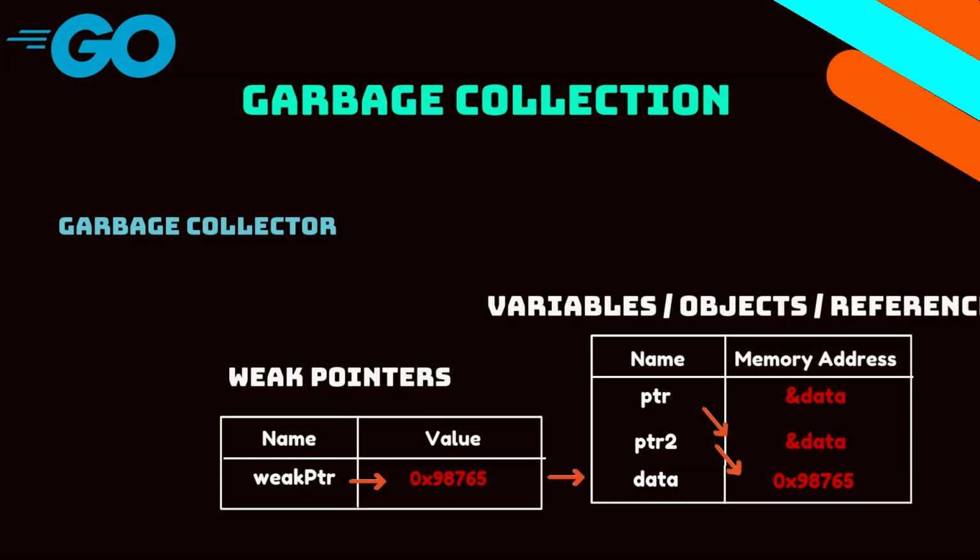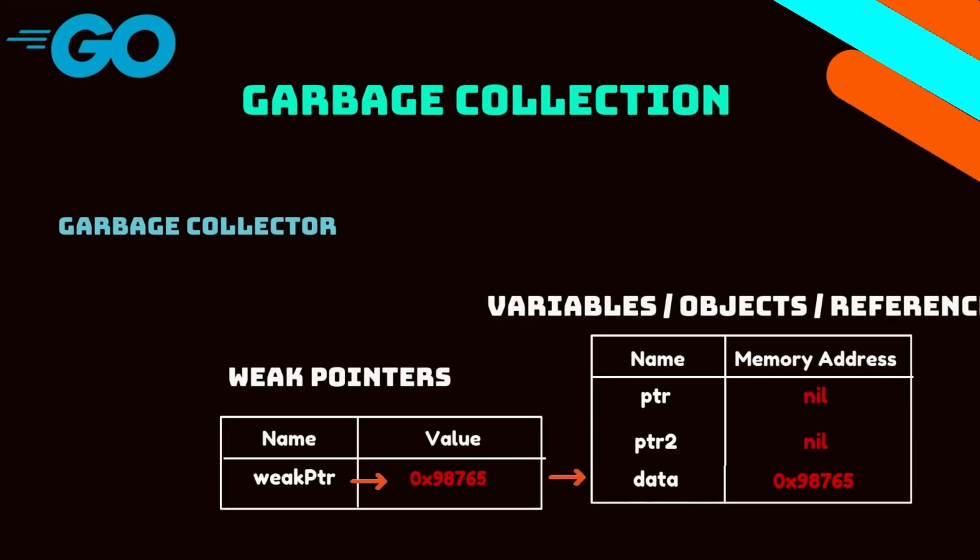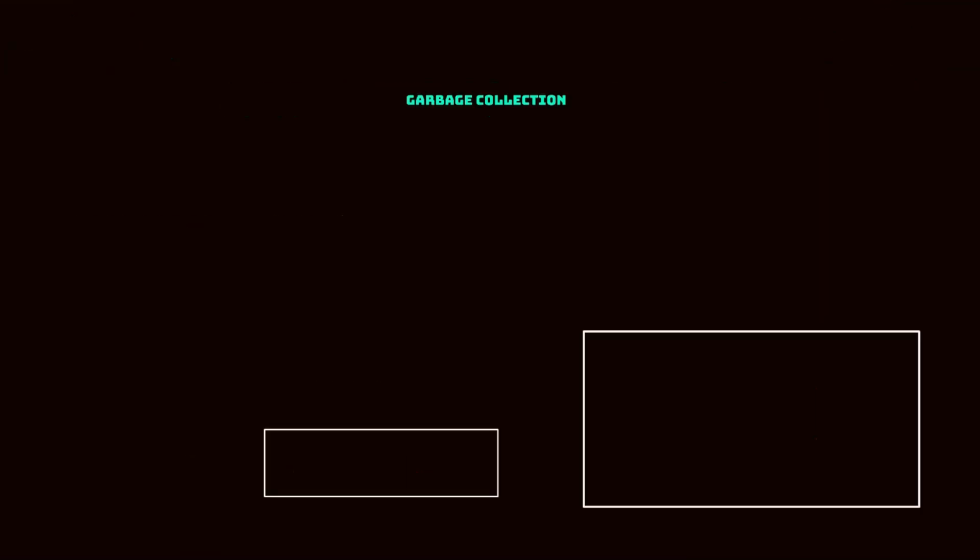A weak pointer will point to data eventually, but there is a middle value, the unique pointer, which is set internally by the weak package and managed by the garbage collector to clean up or not. If we see that the direct references are no longer referring to that memory address or the data, then the garbage collector identifies that this data is no longer being used.